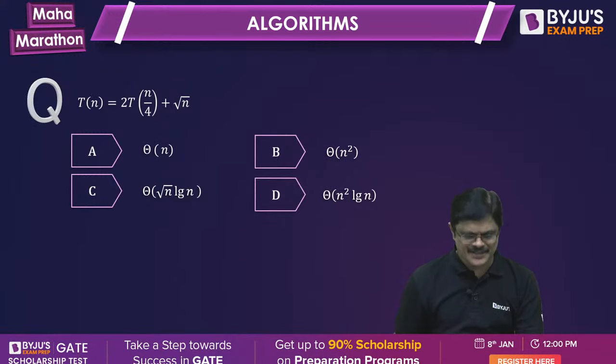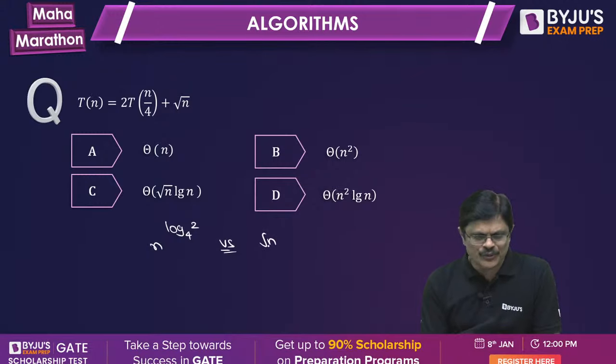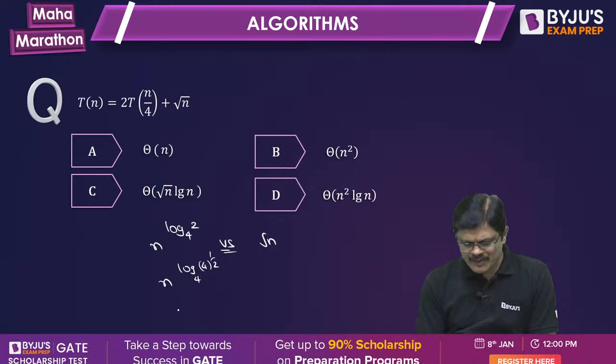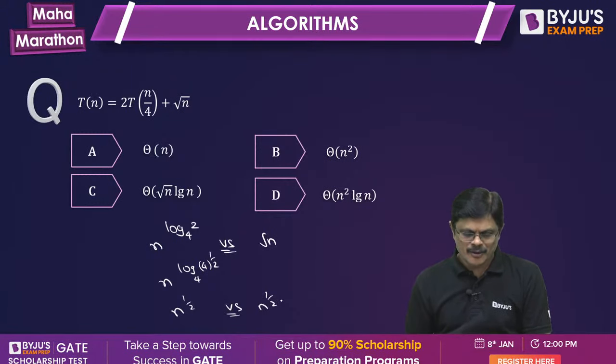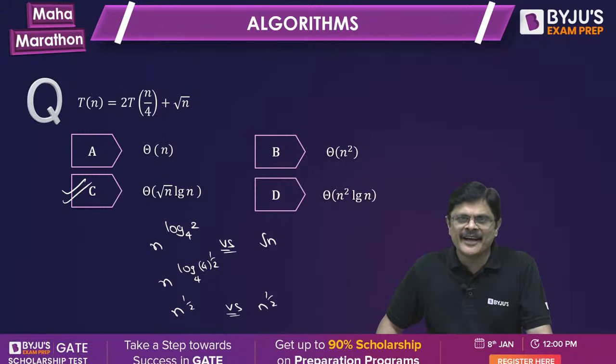A, C. Pranav Paul says C. So here it is n power log 2 to the base 4 compared with root n. Okay. So log 2 to the base 4 can be written as log 4 power half to the base 4, which is nothing but n power half versus n power half. Both are of the same order. So multiply with log n. All of you know these rules of master theorem, or do you want me to explain this rule once again? Is it fine for all of you? Super.